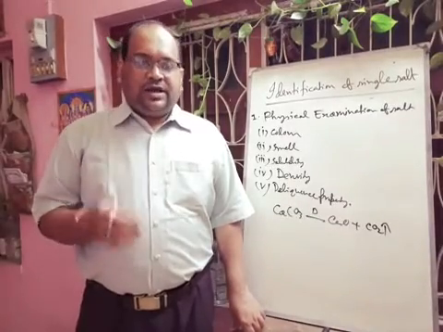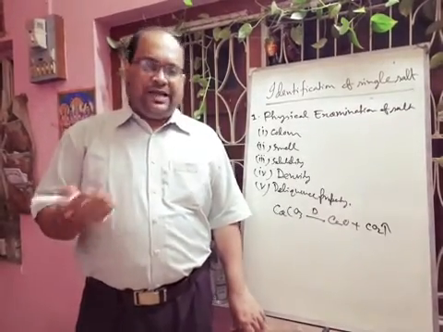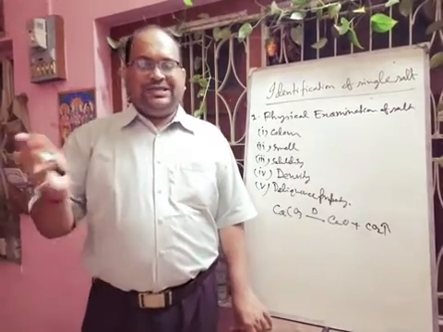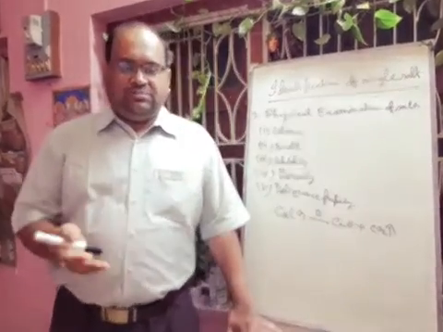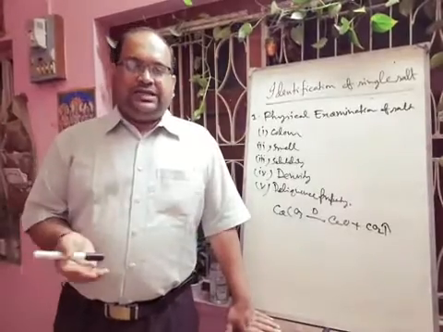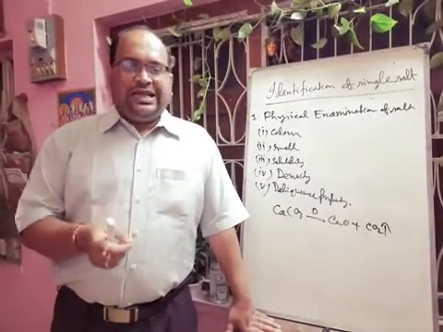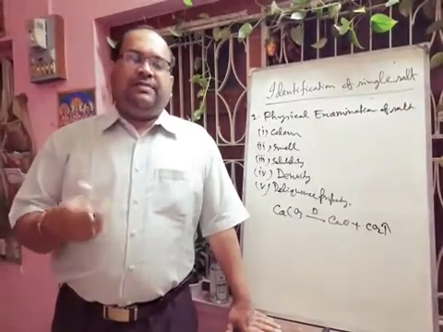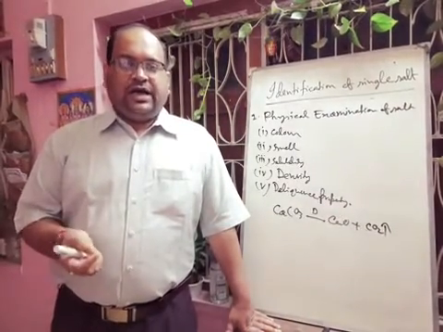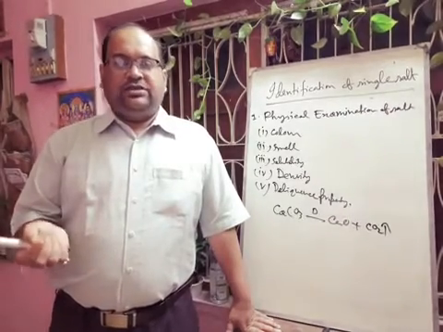Suppose you have been given blue vitriol salt. When you apply heat, it will lose the water of crystallization and become anhydrous. You know that anhydrous copper sulfate is colorless, it is white. So there is a change of color from blue to white. If you take nickel salt, hydrated nickel salt will be green color. Whenever you apply heat, it will form anhydrous nickel salt, and then the color will change.